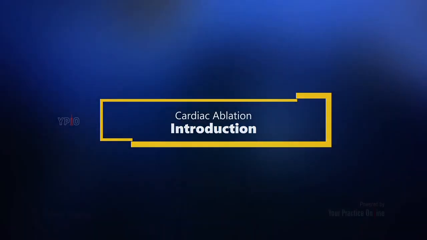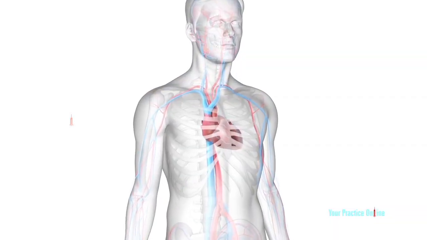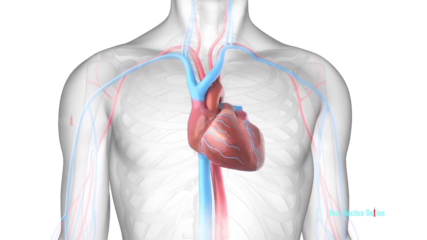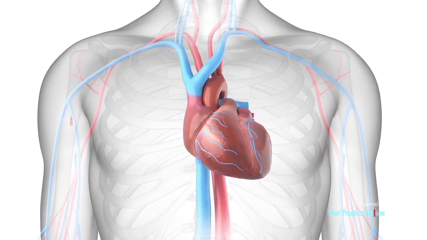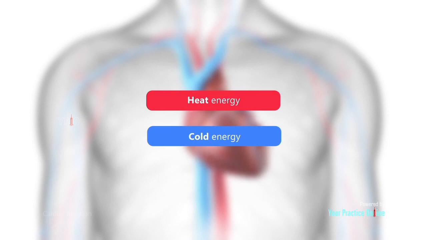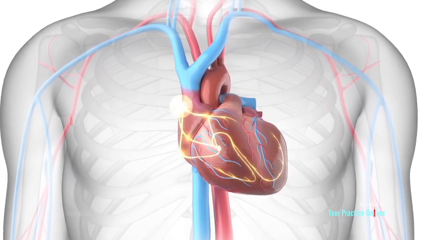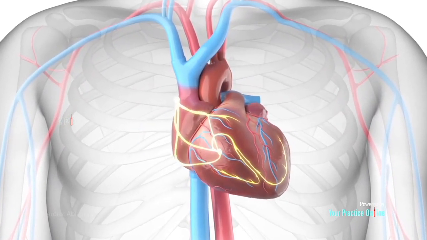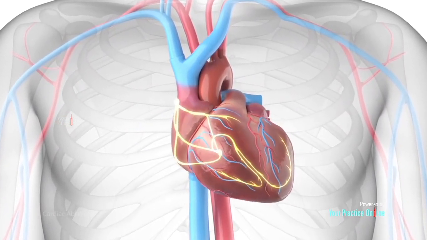Introduction. Cardiac ablation is a procedure to treat heart rhythm problems referred to as cardiac arrhythmias. It involves the use of heat or cold energy to scar or destroy small areas of heart tissue, blocking the abnormal electrical signals that move through the heart and create rhythmic disruptions.